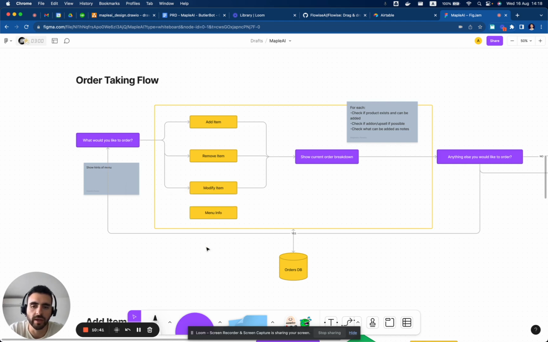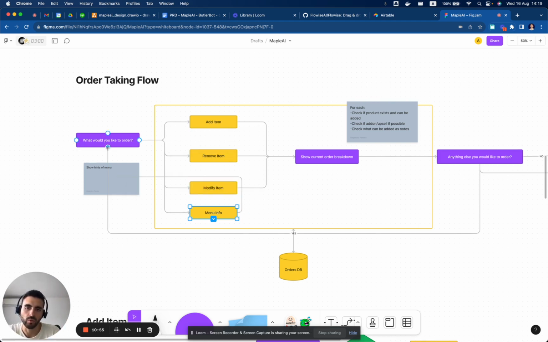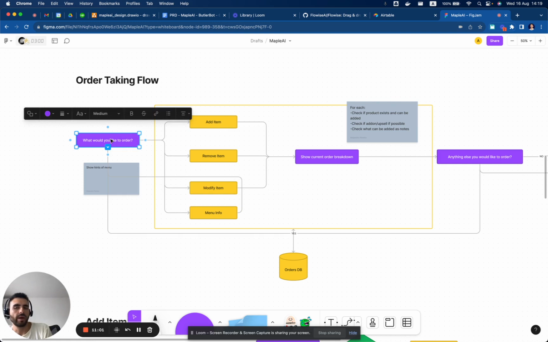If the customer asks what's in the menu, then it will throw a few recommendations, or it will tell a summary of the menu, and go back again and ask, so what would you like to order? We will somehow personalize this message, maybe to make it not sound robotic, not the same thing as always, because this is very important for the client.